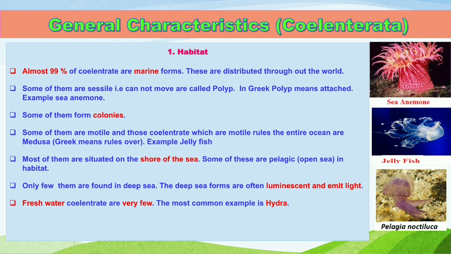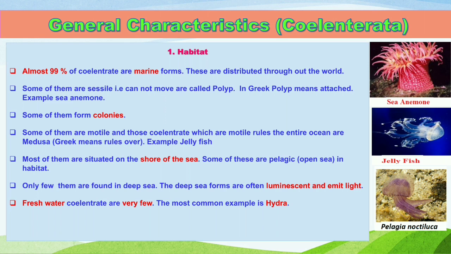About the general characteristics, first let's talk about their habitat. Most of the animals that belong to this group are marine. Almost 99% of them are marine. That means they are found in salty water, and they are distributed throughout the world. Some of them are sessile, which means non-motile, fixed to a surface in water. They cannot move from one place to another.